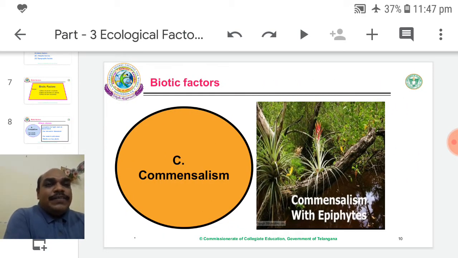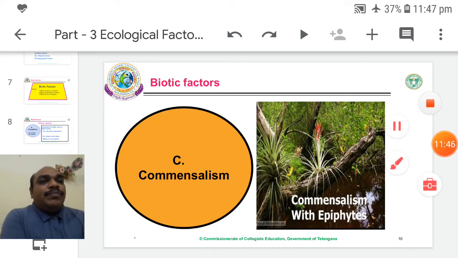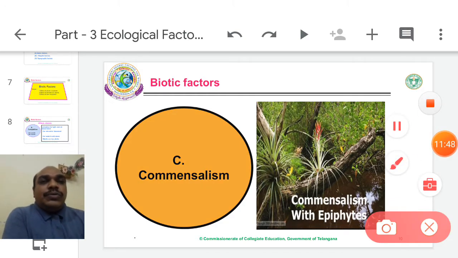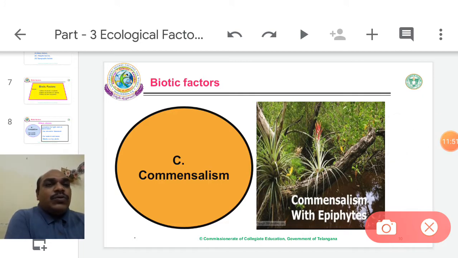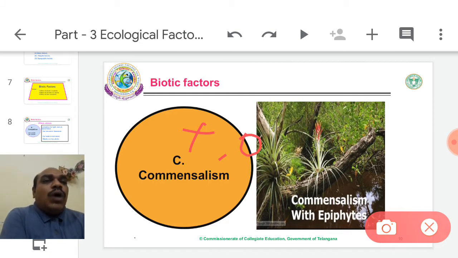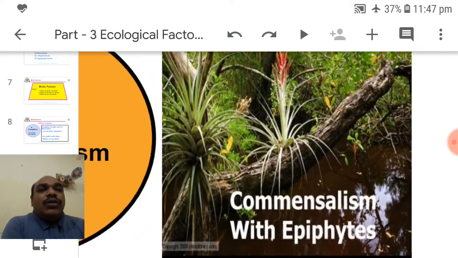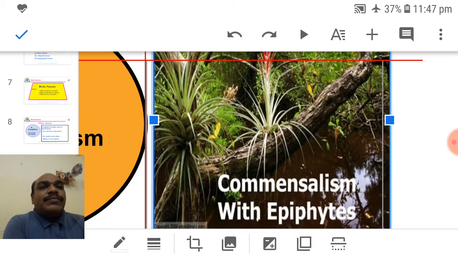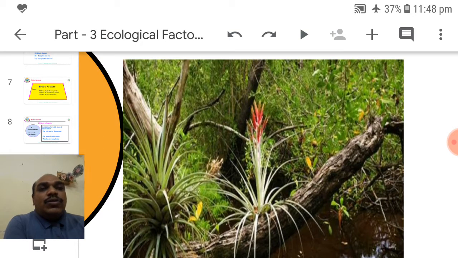Next is commensalism. In commensalism, two organisms are associated closely. One gets benefit, another one is neutral. No benefit, no harm. That is called commensalism. For example, epiphytic plants. So this is the epiphyte. Epiphyte means a plant that grows on another plant.